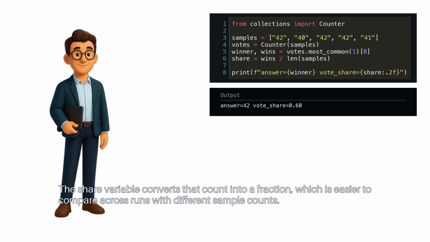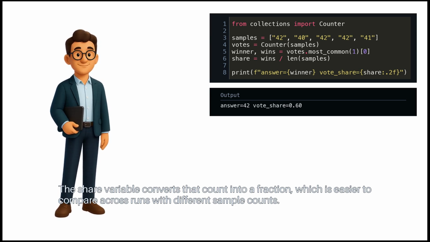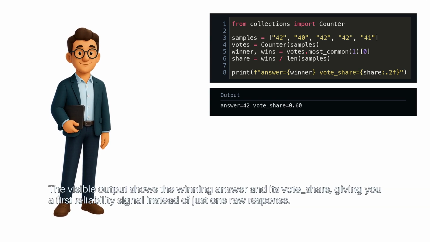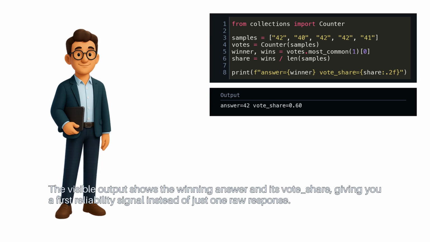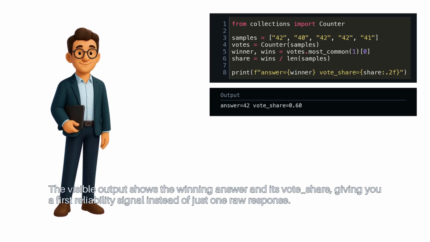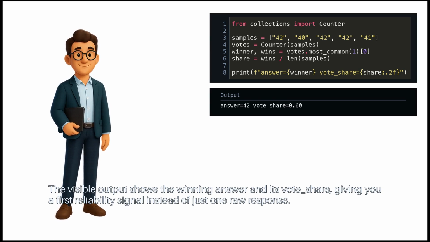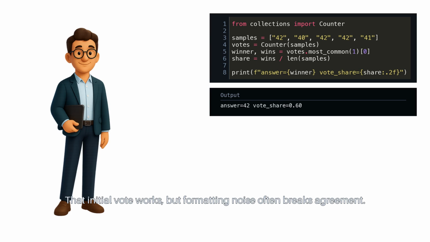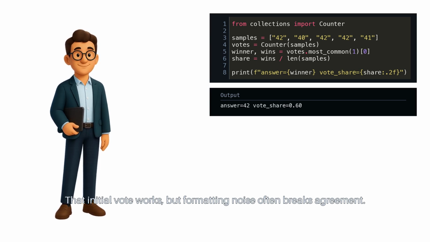The share variable converts that count into a fraction, which is easier to compare across runs with different sample counts. The visible output shows the winning answer and its vote share, giving you a first reliability signal instead of just one raw response.